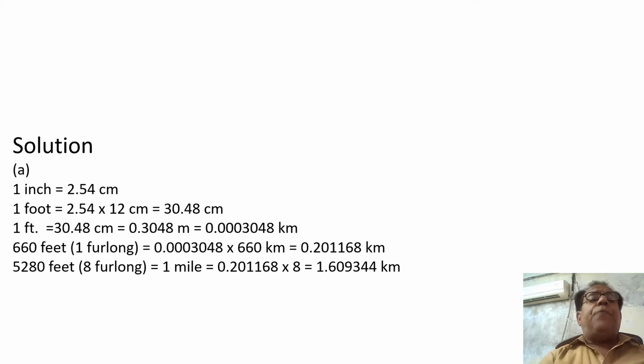Accordingly, 1 foot will be equal to 2.54 into 12 centimeter, which will be equal to 30.48 centimeter. The same thing is written in another way: 1 foot is equal to 30.48 centimeter, which is again equal to